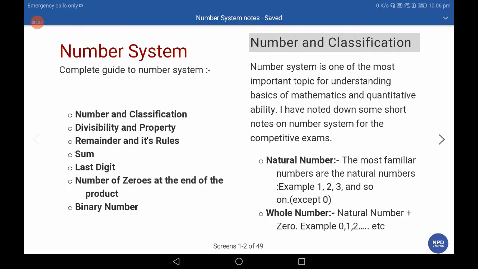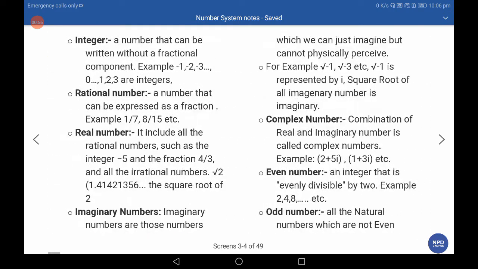Natural numbers are used in counting, the most familiar numbers, and they start from 1, 2, 3, 4 and so on. 0 is not included in natural numbers, but when 0 is included in natural numbers then it becomes whole numbers. Whole number is equal to natural number plus 0. Whole numbers include 0 to infinite and natural numbers 1 to infinite. Integers are numbers from minus infinite to infinite,